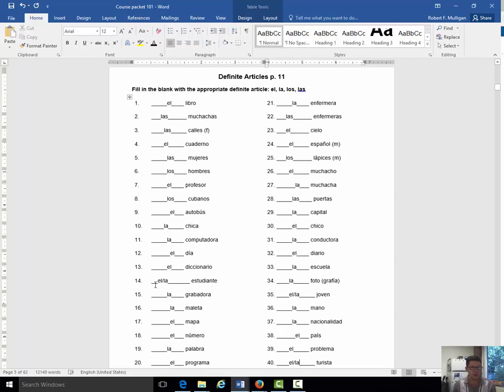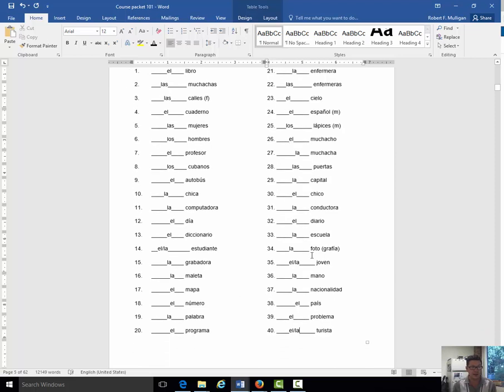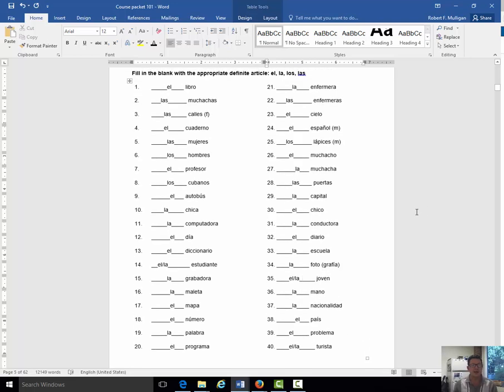Notice that here on 14 as well as 35, it could go either way because student, estudiante, will not change for masculine feminine. But if you're referring to a male student, el estudiante. If you're referring to a female student, la estudiante. Same here with joven and turista. Joven means youngster, or turista, tourist. Okay, so go ahead and compare your answers. See how you did. All right, that concludes this lesson over the articles, definite articles.